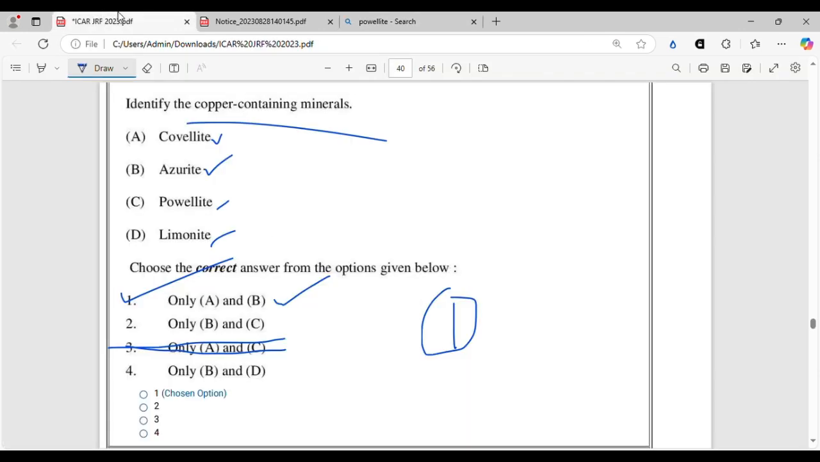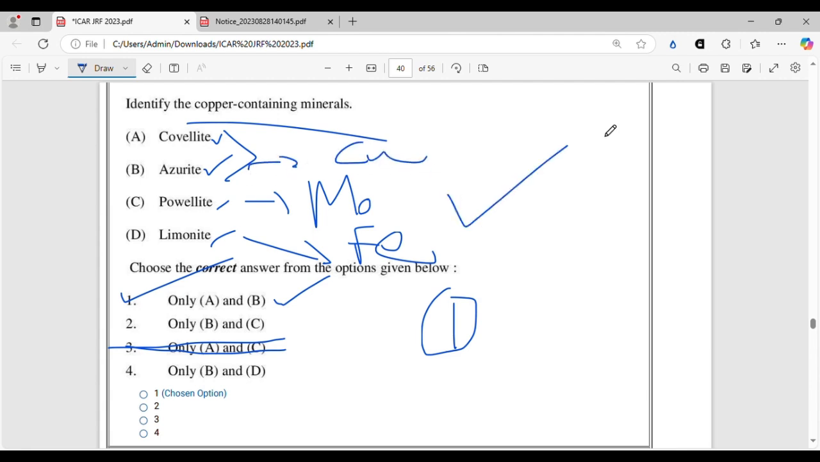That is why I was saying that you should be very thorough with the minerals and rocks chapters, and you should know which contains what. So covellite contains molybdenum, whereas limonite contains iron, but covellite and azurite contain copper. All right, let's move on.